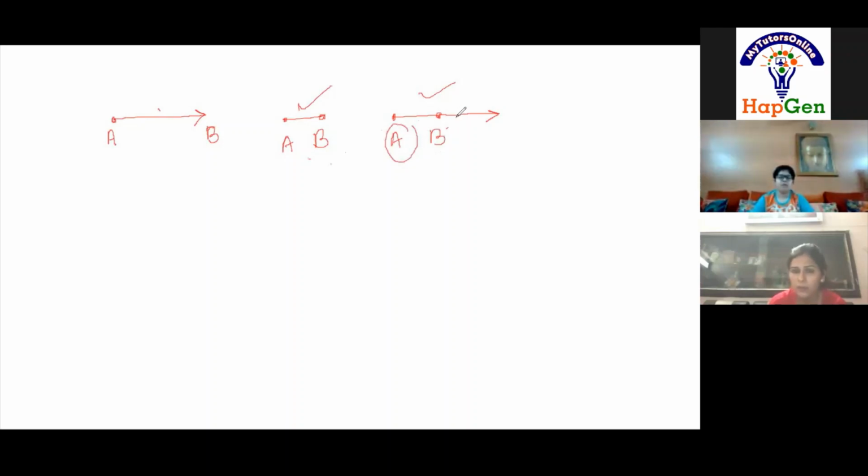But now, what about B? Ma'am, now B is not an endpoint anymore? No. So how will you designate this point B now?